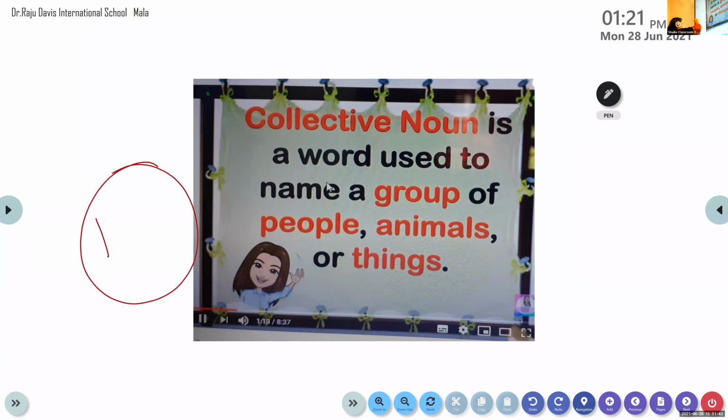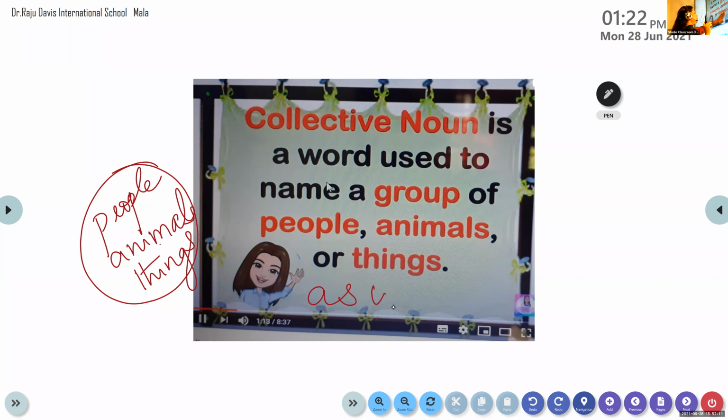It can be a group of people, animals, and also things. So a collective noun is a word used for a group of people, animals, or things, as one whole.